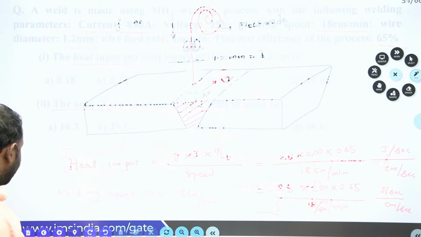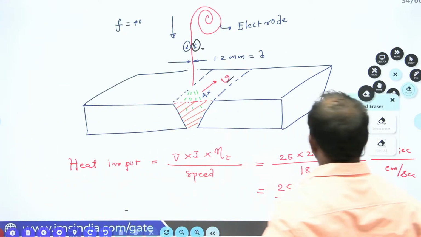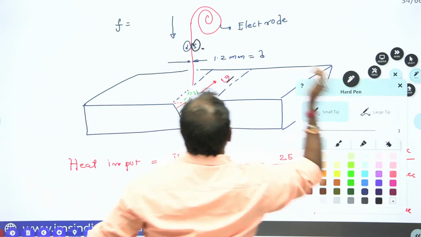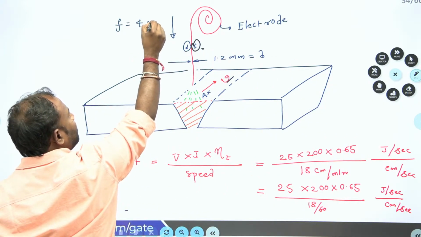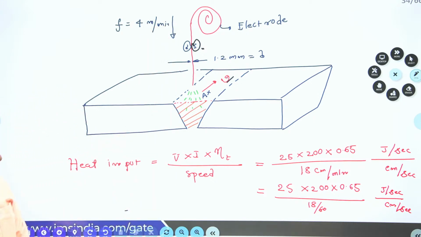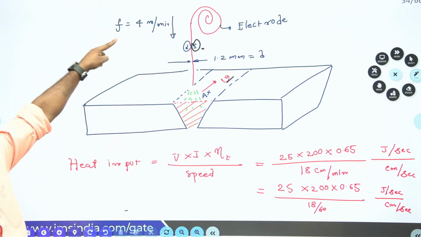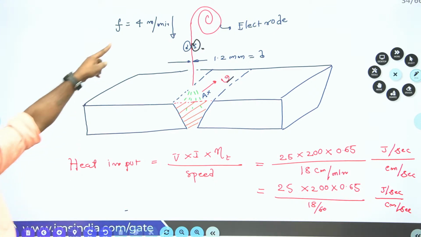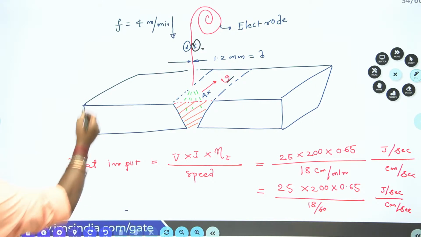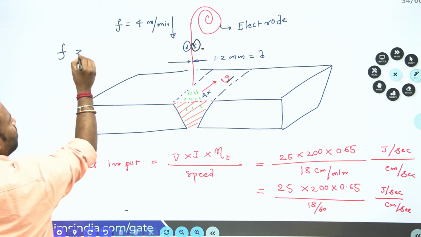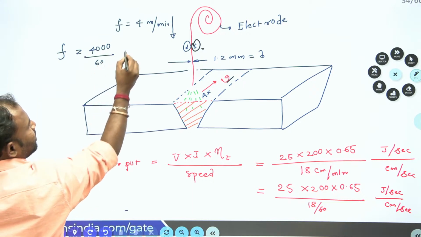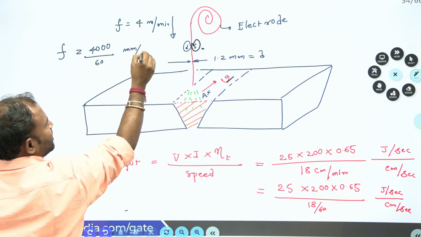Now I just write that, 4 meters per minute. Because all dimensions are in mm, you convert this also to mm per second. So this is equal to 4000 divided by 60 mm per second.